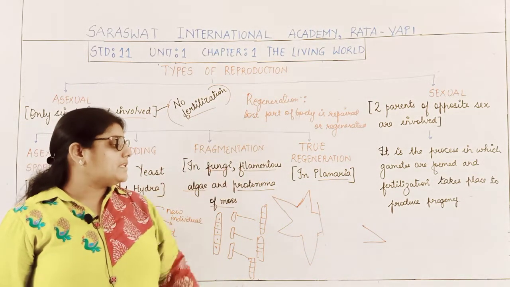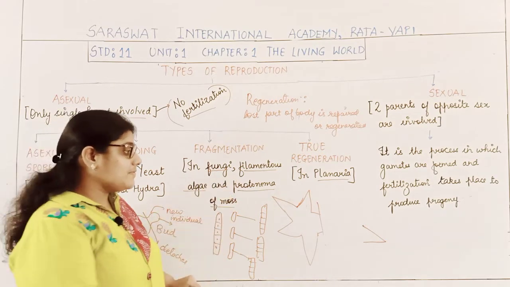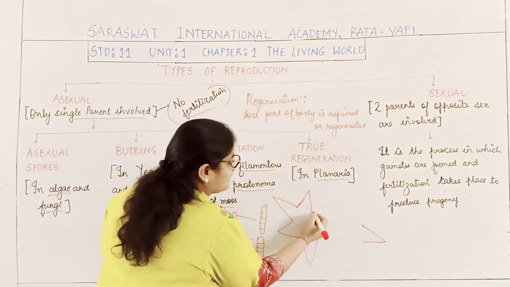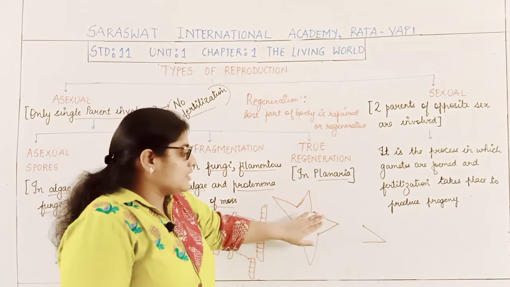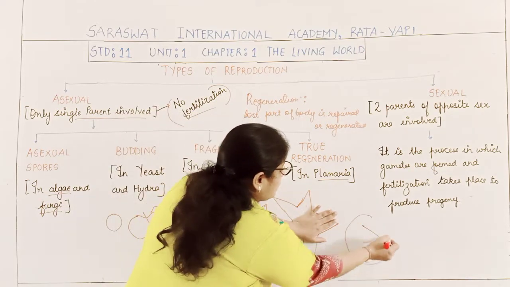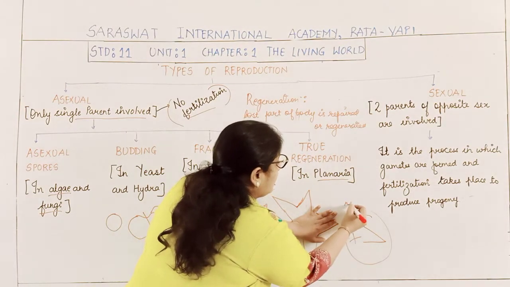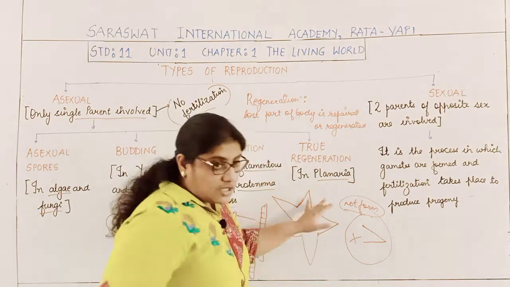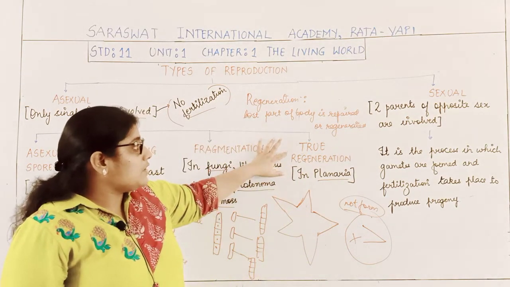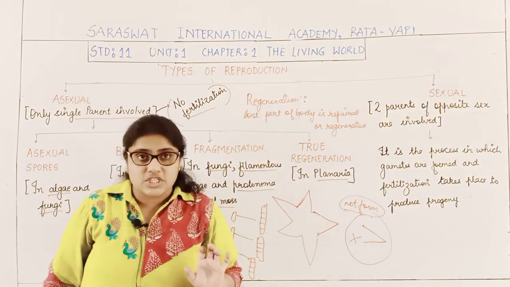Now what happens in the starfish? It will regenerate the lost arm. It will form the lost arm, but this lost arm will not form a new starfish. So that is the difference between true regeneration and regeneration.